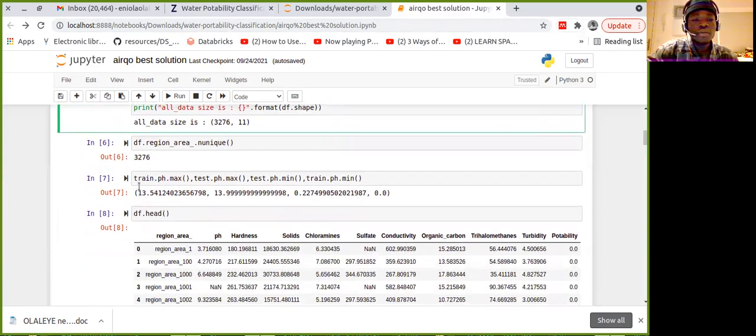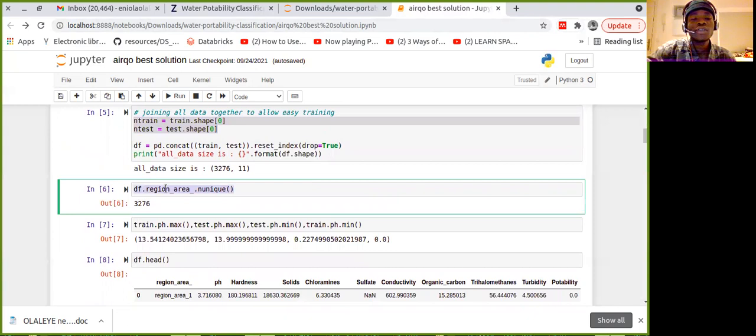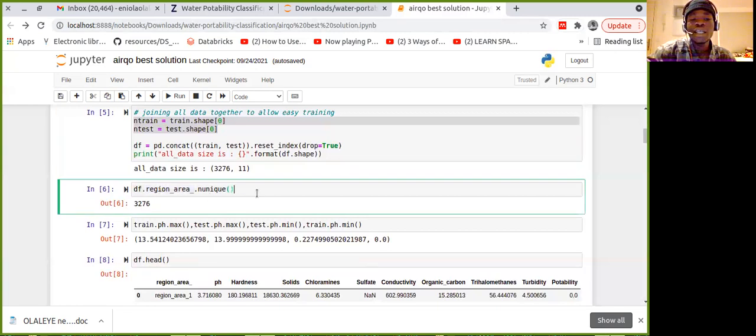If you notice here, what I'm doing is checking the number of unique region areas, because region area is the ID, like I said earlier. We have 3,276 rows when I join the train and test together. And when I check the unique region areas, it is also 3,276. So it will not actually be good to use it as part of our training data.